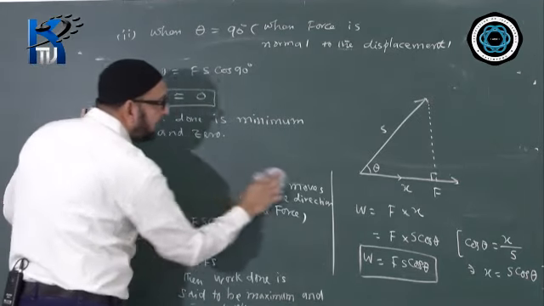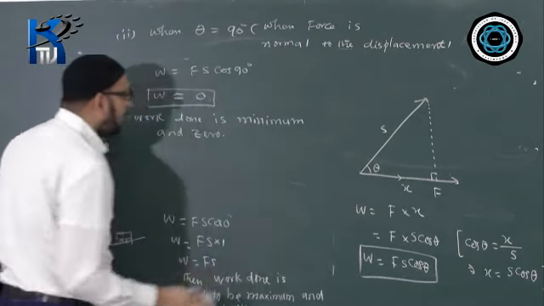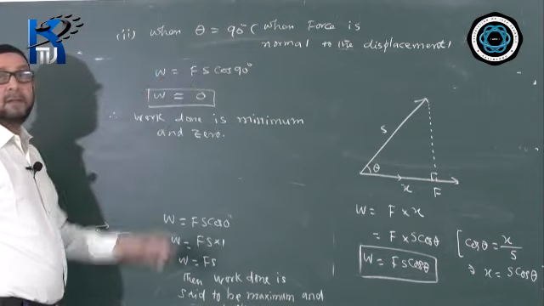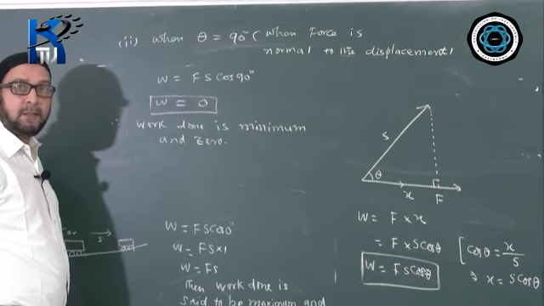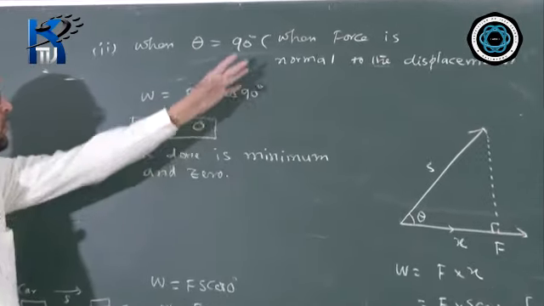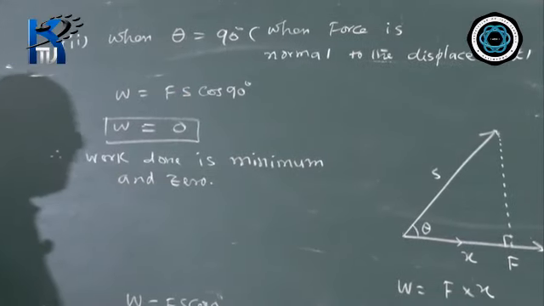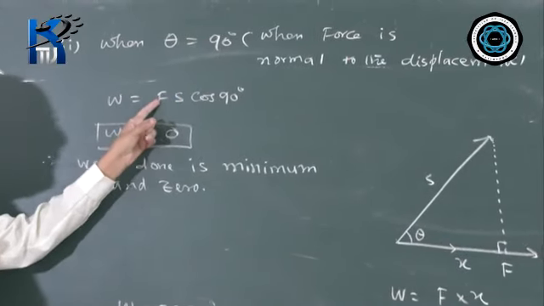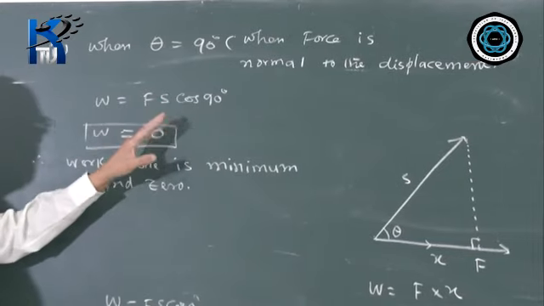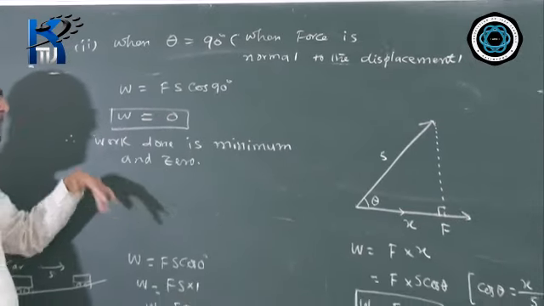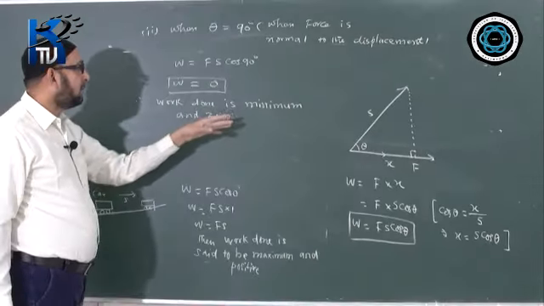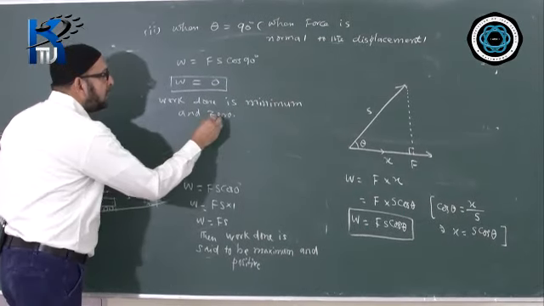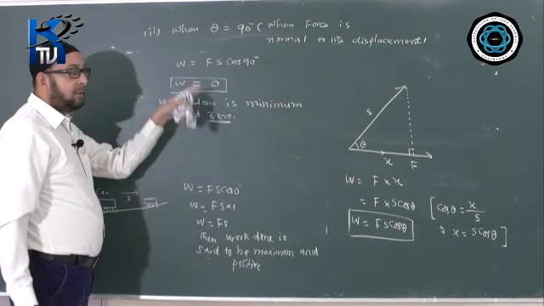When will the work done by a force be minimum? For what angle? We say when the angle theta between force and displacement is 90 degrees, or when the force is normal to the displacement. No matter how big a force you have, no matter how much displacement you have, when the angle between them is 90 degrees, the work done becomes minimum and 0. This would be the answer for this case.